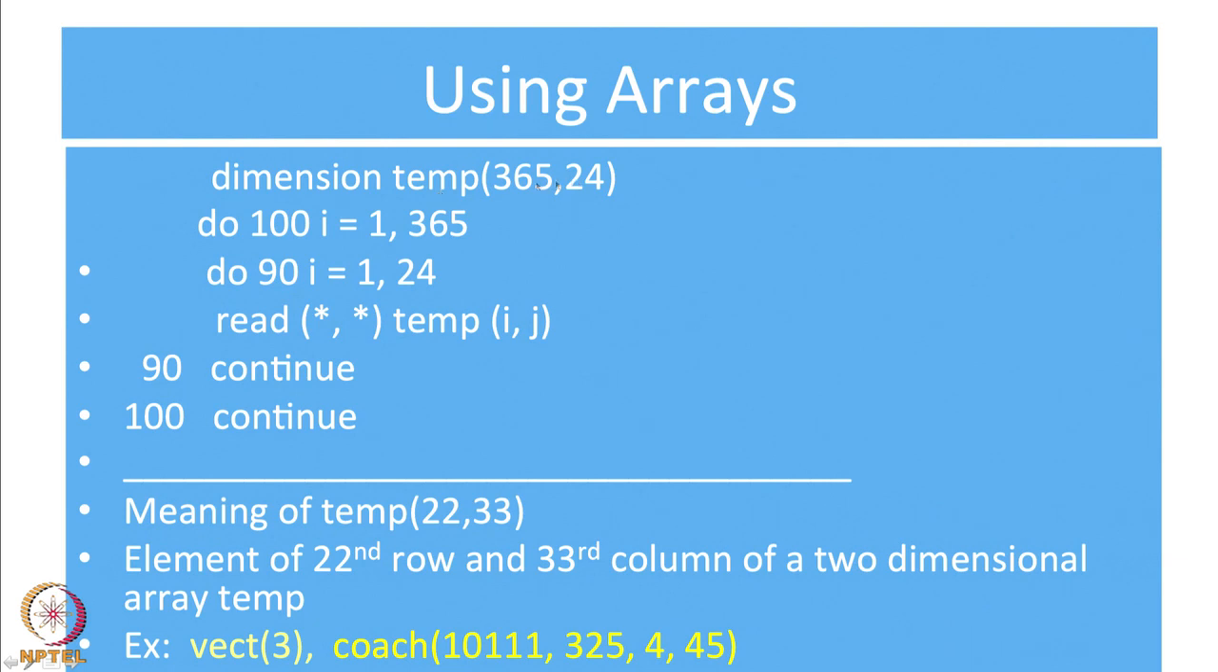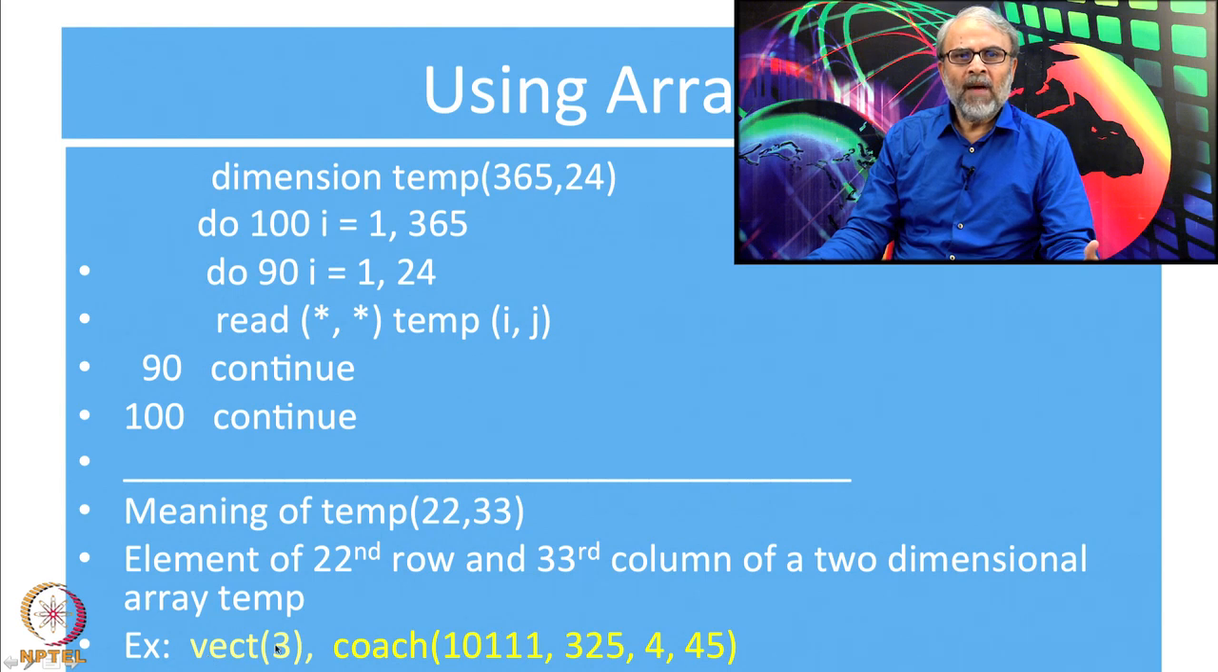To declare that it is an array variable, we use this word dimension. There are other ways of doing it other than dimension, and we will use them as we go along. Suppose I have a vector with 3 components, then look at the last line, vect of 3. It means that vect is an array with a maximum of 3 components in it. So this has to be declared in the dimension statement.